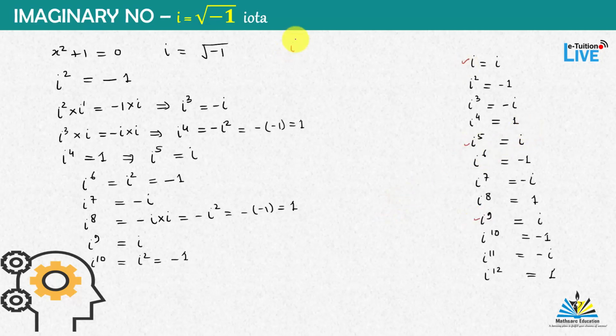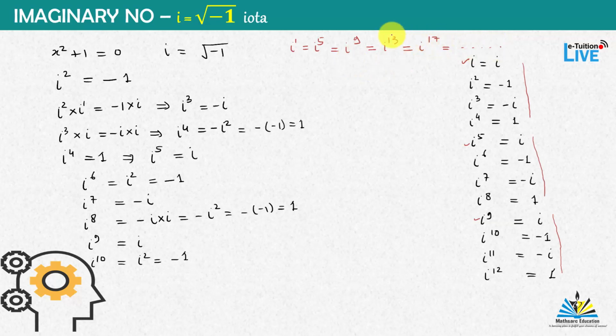i to the power 1 is equal to i to the power 5 is equal to i to the power 9, and so on. You can observe that we are getting the same pattern again and again in multiples of 4: i, minus 1, minus i, 1; i, minus 1, minus i, 1, and so on. So you can see there is a gap of 4. 1 plus 4 is 5, 5 plus 4 is 9, and then for i to the power 9 plus 4, 13, and 13 plus 4, 17, and so on.